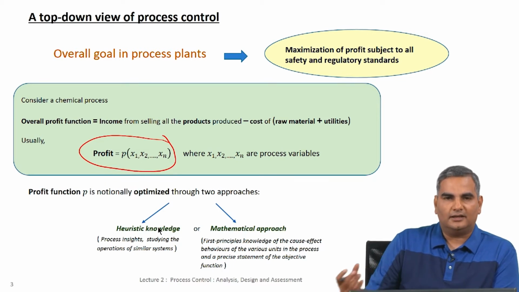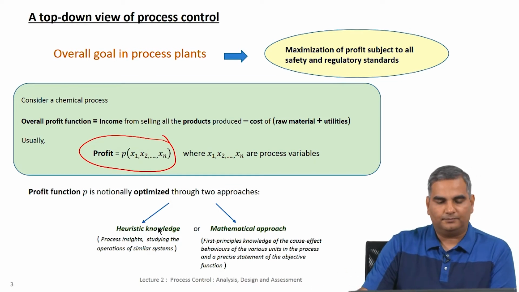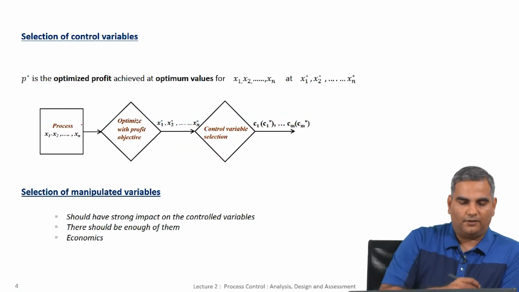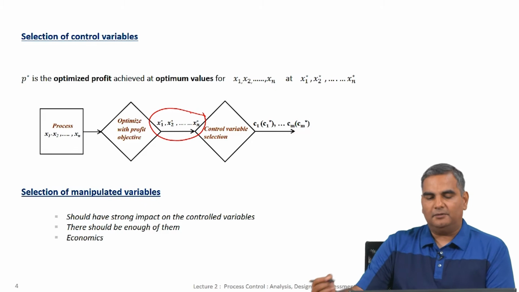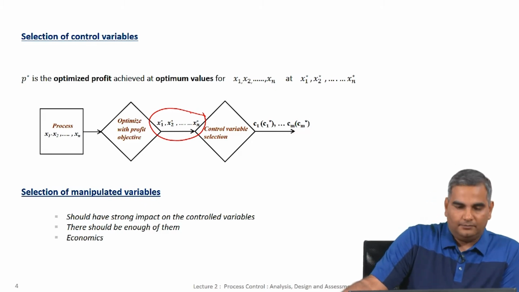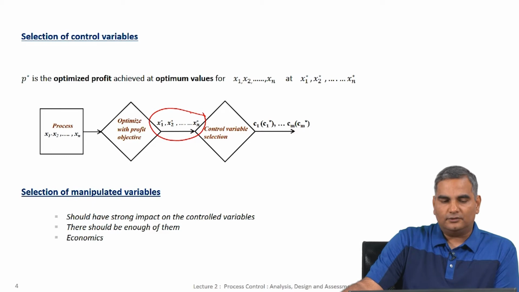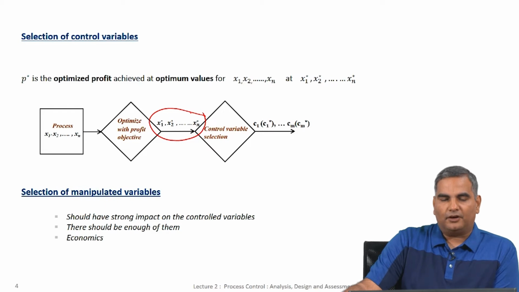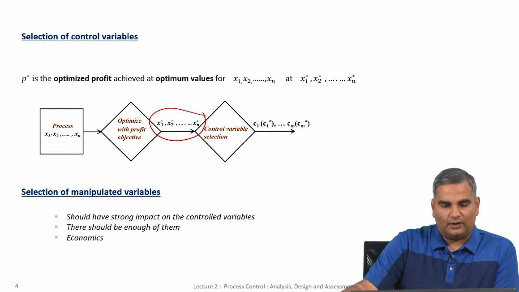This is what is done in most process plants to come up with values for these variables that will maximize the profit. Now, once you have this profit optimized at these values, that basically means that you have to maintain these variables at these values. So, in some sense you have to control these variables to take these values. The problem of control variable selection is the one where, if you have a process, you are going to say how many control loops do I need? Do I need 10 control loops, 15 control loops, 20 control loops? That is a question that we are trying to answer.